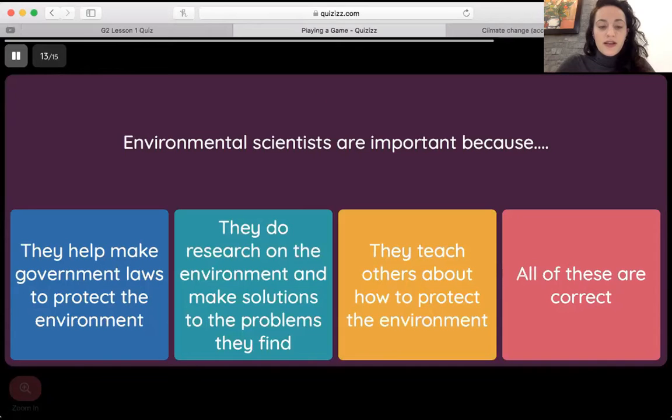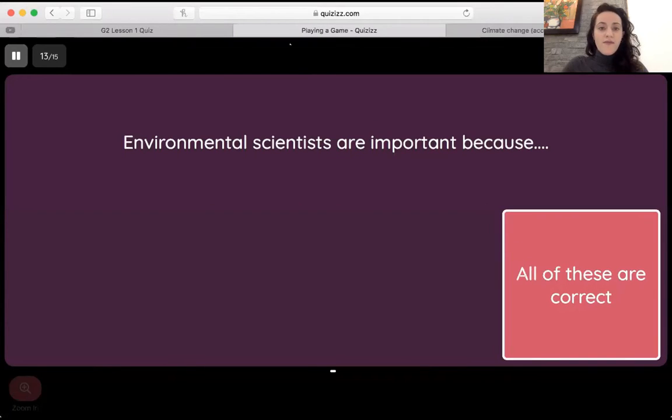Do you remember in the lesson we talked about laws and how they help the environment? Can you read the number 3 out loud? They teach others about how to protect the environment. Do they do that, Daisy? Yeah, right? They do a couple of different things. Very good. So the answer is actually going to be all of the above.